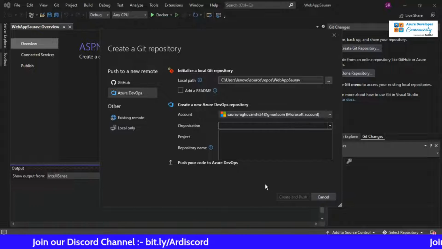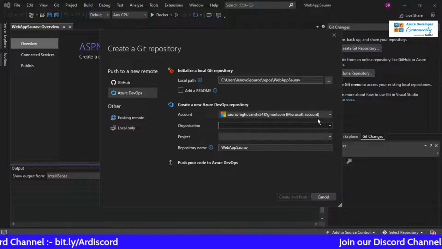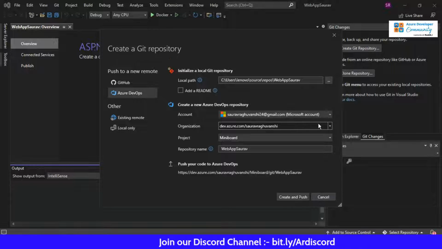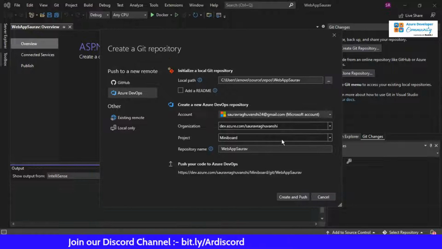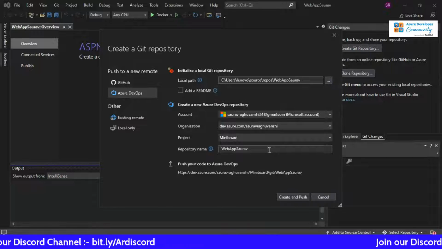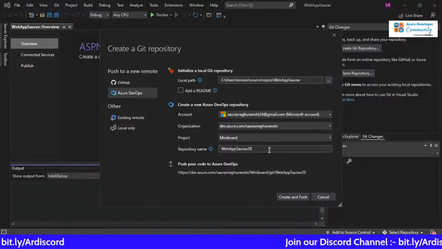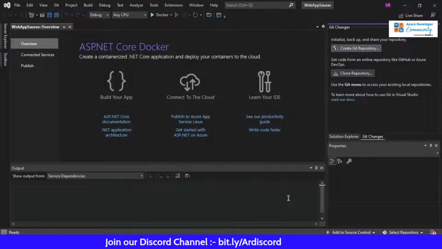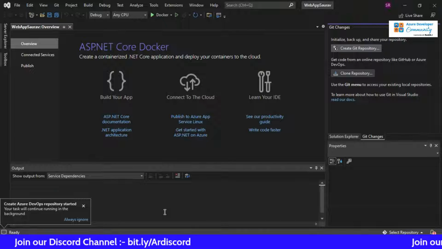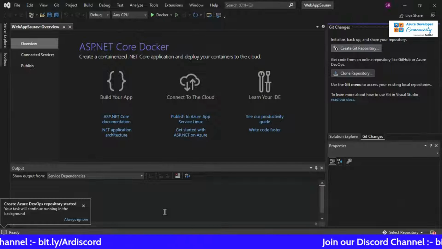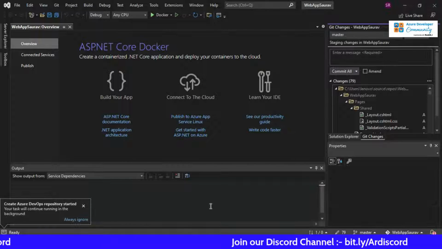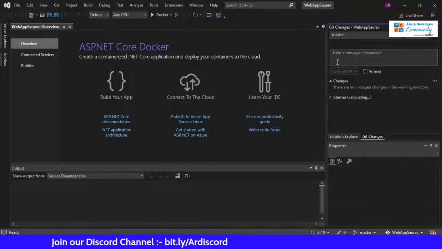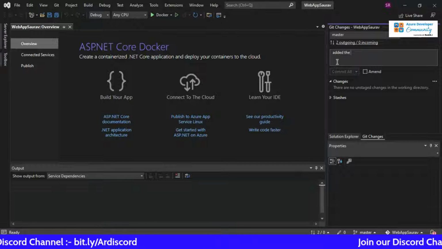Let it load the organization also, so it can load everything. Now you can see it loaded the organization of my application, also the project, and it created a repository, web app Saurav. Let's give something unique also, Saurav 20, okay, and just push it. I guess, yeah. Let me do the commit, added the base code.